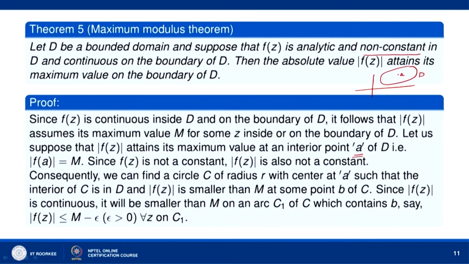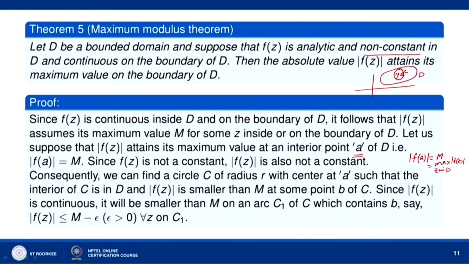Now, mod of f(a) we are assuming to be equal to the maximum value M of mod of f(z) for all z in D. So, the maximum value of mod of f(z) occurs at the point A, that is mod of f(a) equal to M, and since f(z) is not constant, mod of f(z) will not be constant. So, we can find a circle C. Let us construct circle C of radius r,